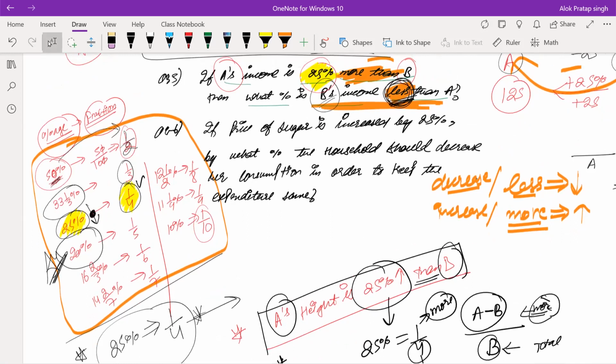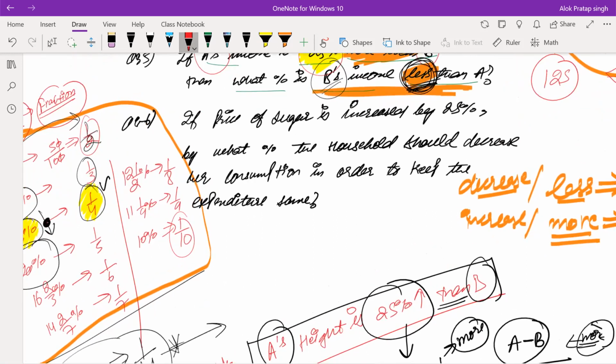So the second question here is very similar to the first question, right? So what does this question say? This question says that the price of sugar is increased by 25%.